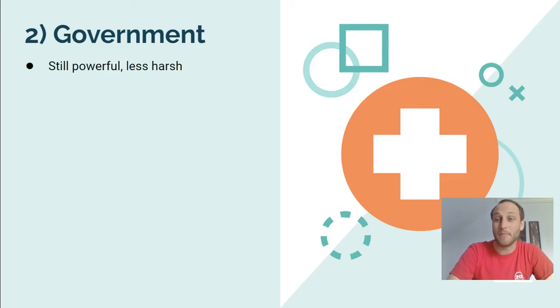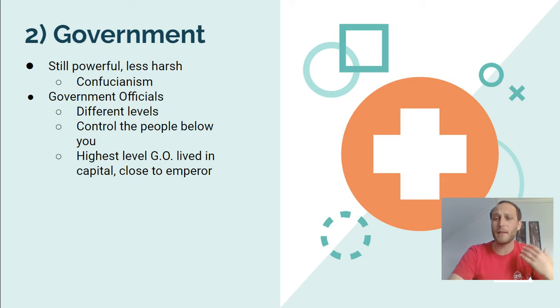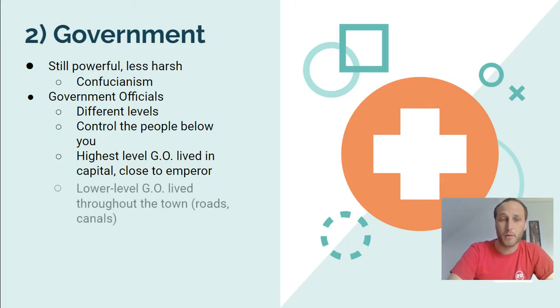The second category of accomplishments here is going to be related to the government. So they still had a powerful government like the Qin dynasty, except they're going to be a little bit less harsh than Emperor Qin was. They're going to switch more to a Confucianism style of government, which means strong leaders, but they're going to be leading more by example. So within the government, there's a lot of different government officials of different levels, and pretty much everybody in the government was going to be controlling the people below them. So it's kind of like a hierarchy or social structure of which part you are in the government.